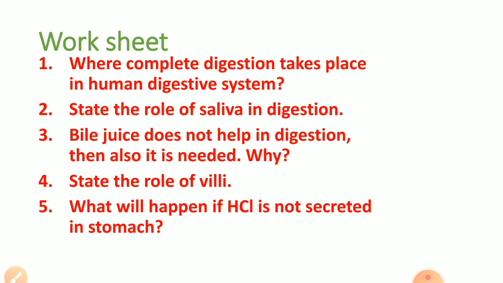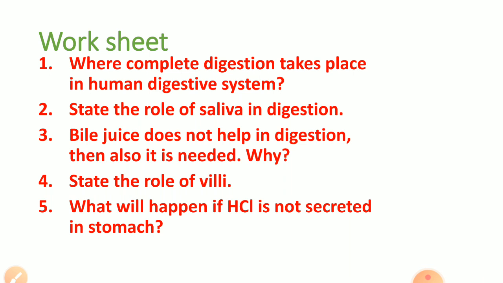Now a quick recap of what we have done in this lecture. Question number 1: where does complete digestion take place in the human digestive system? It is the small intestine. State the role of saliva in digestion. Saliva contains an enzyme, salivary amylase, which helps in the digestion of starch into sugar. Bile juice does not help in digestion, but it is still needed because it makes the food alkaline so that pancreatic juice can act over it.